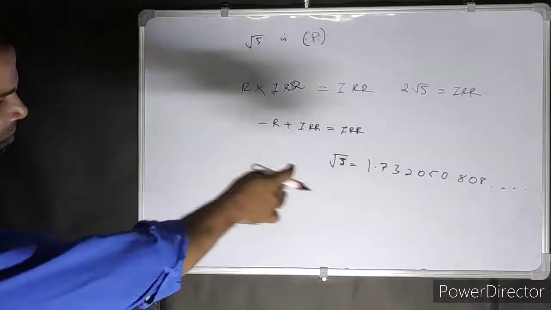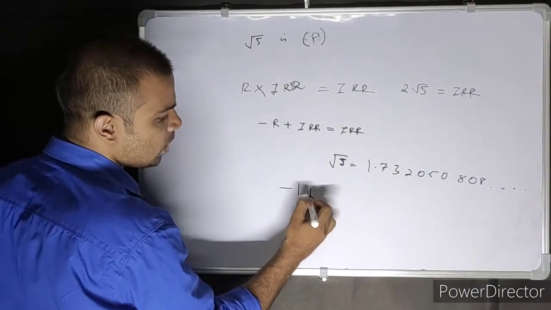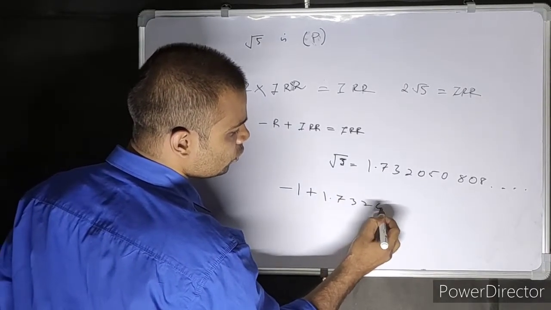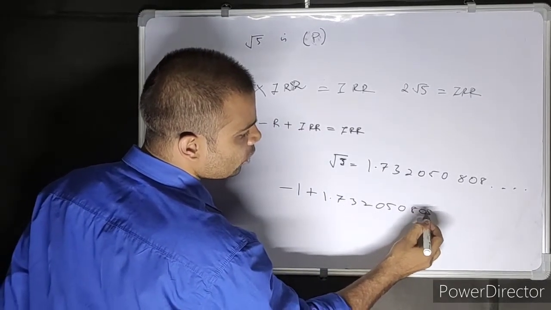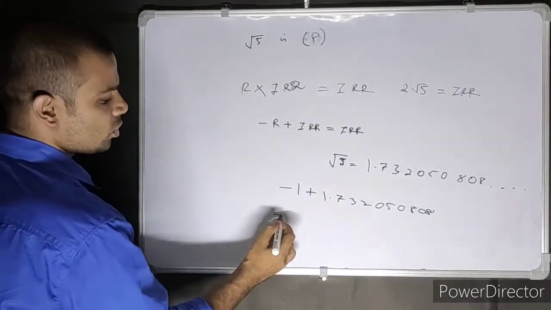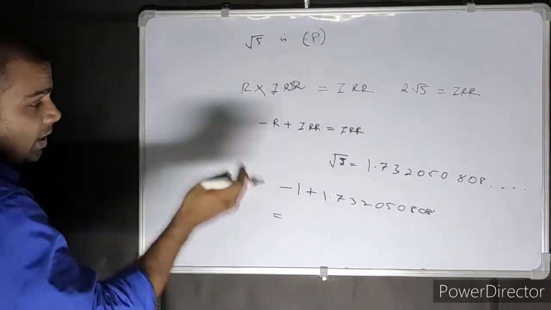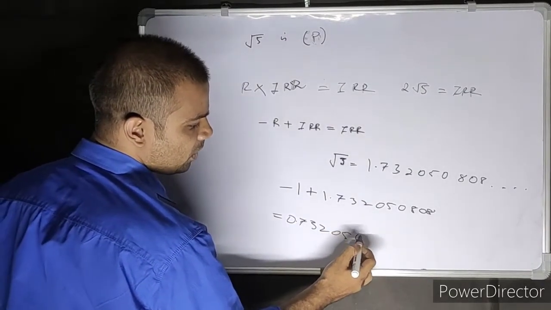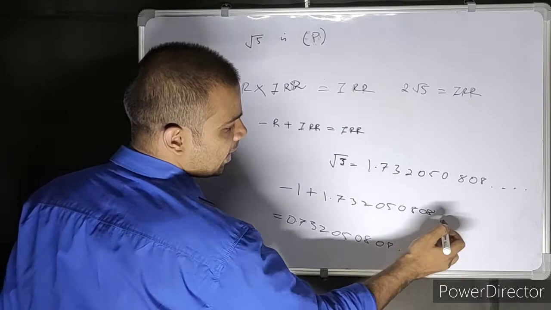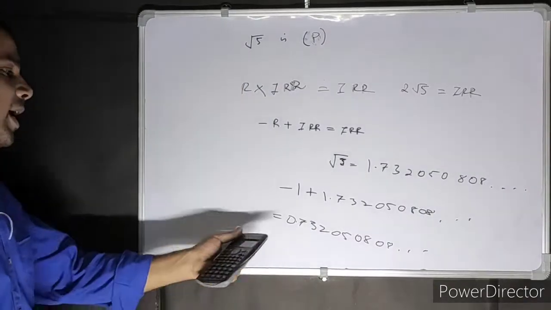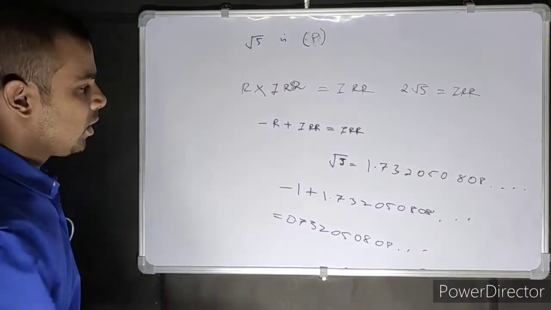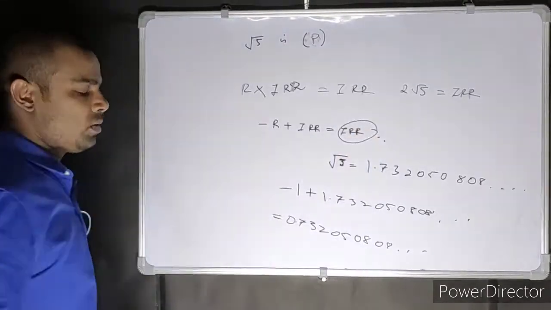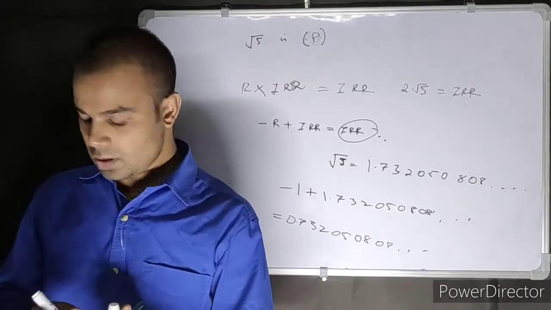So if you do minus 1 plus that, 1.732050808 and then it continues, this basically becomes 0.732050808, and it will continue from there. So you can see that is also an irrational number. That's what I said: minus rational plus irrational will always give you an irrational. That's the logic.